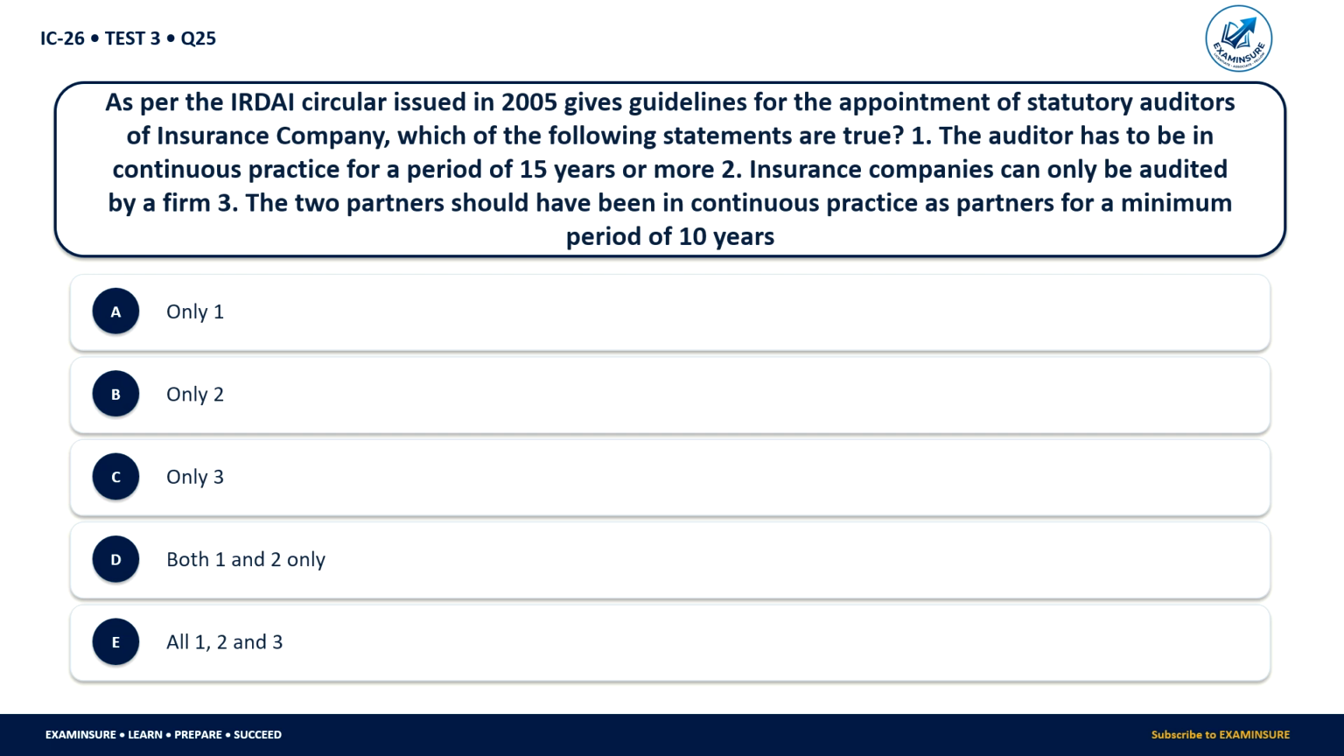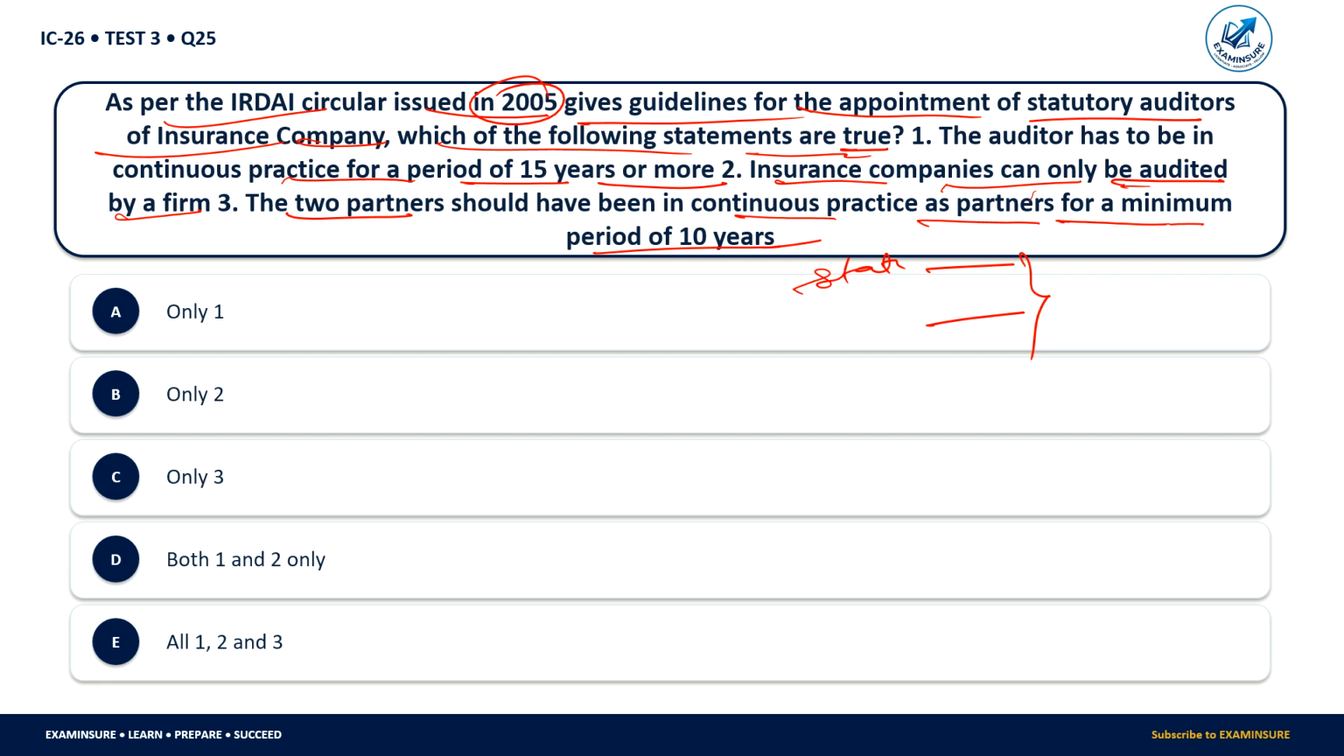As per the revised circular issued in 2005, give guideline for the appointment of the statutory auditor of the insurance company. Which of the following statements is true? The auditor has to be in continuous practice for the period of 15 years or more. Second, insurance companies can only be audited by a firm. Third option is the two partners should have been in continuous practice as partners for a minimum period of 10 years. Means wherever the statutory audit is held by two partners, they both have to be a minimum period of 10 years in continuous practice.